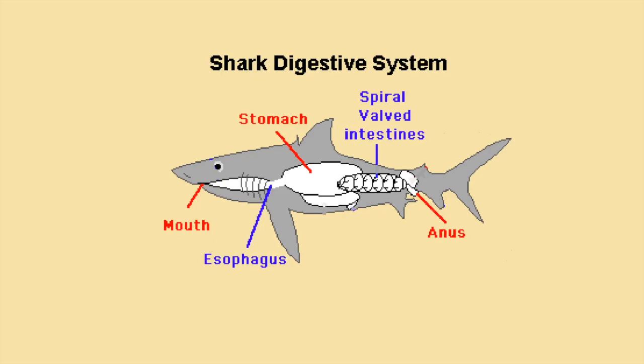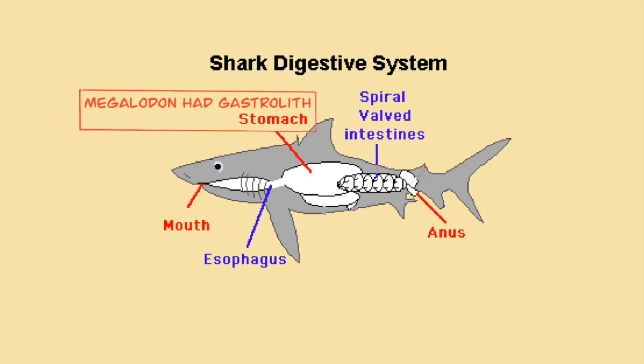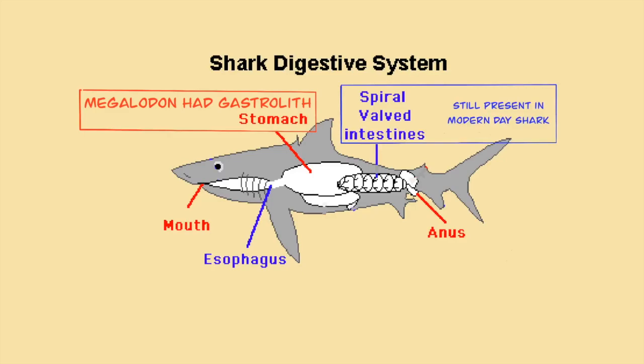The sharks will have food going in through the mouth and down the pharynx, into the esophagus, and into the stomach, where strong digestive juices will break down the prey. Before reaching the anus, the food will go through the spiral valve intestine, where absorption of nutrients takes place. The difference between prehistoric sharks and modern ones is the regurgitation of undigested food. Small gastroliths were found in the prehistoric giants that were not present in the modern-day sharks.